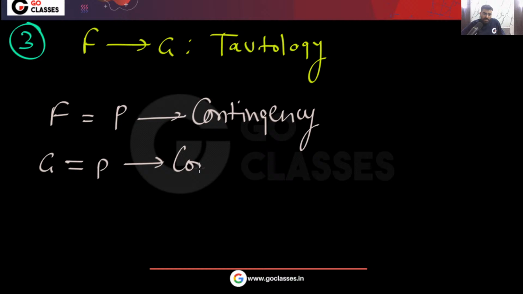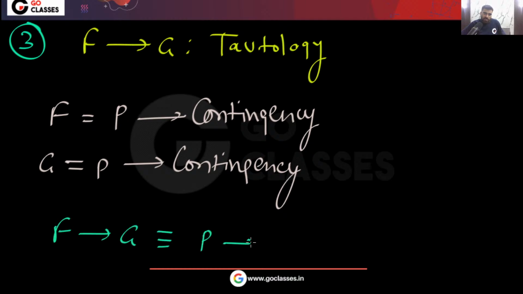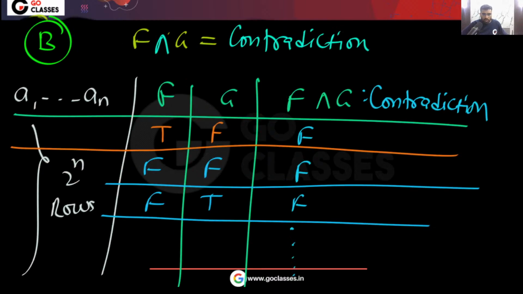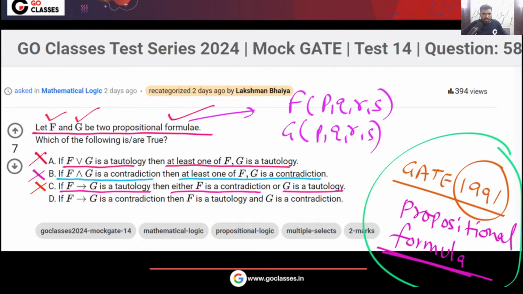G is P, that is also not a tautology, that is also a contingency. But you can notice F implies G, what will that be? F implies G means P implies P. P implies P is a tautology. So very simple. I hope you understood this. So option C is also wrong.